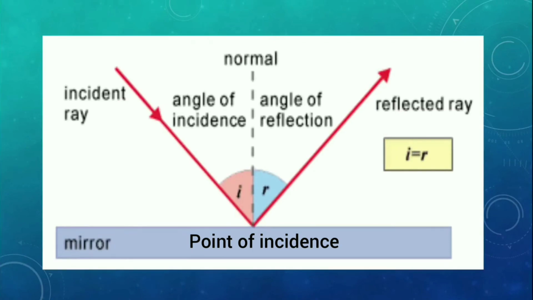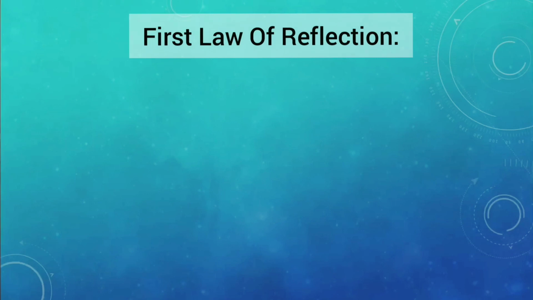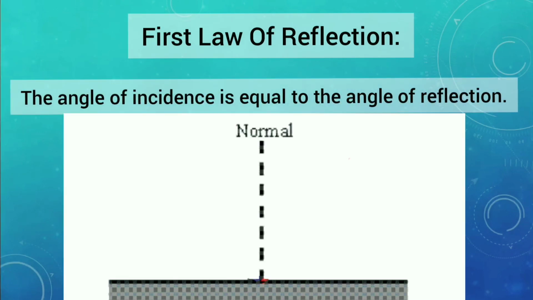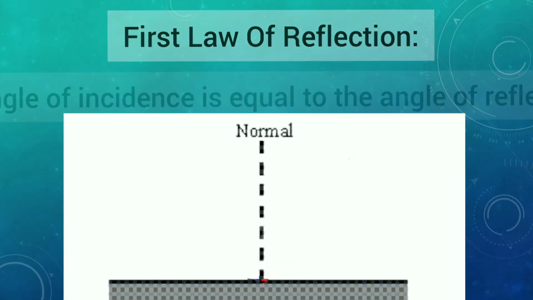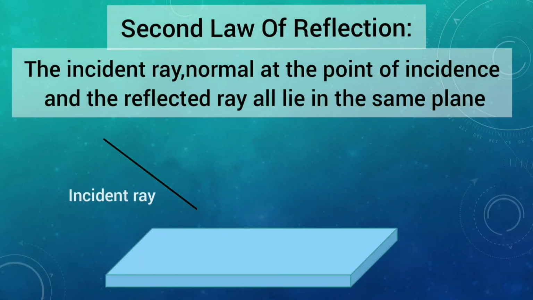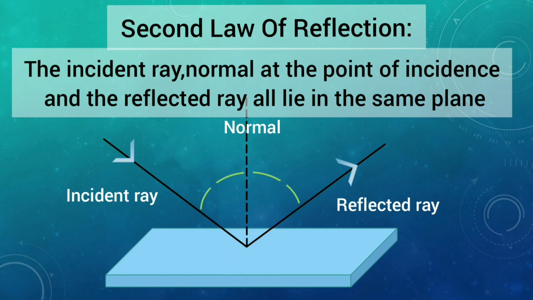Hope you understood. So what are the two laws of reflection? Yes, the first law states that the angle of incidence is equal to the angle of reflection. And the second law is the incident ray, normal at the point of incidence, and reflected ray all lie in the same plane.